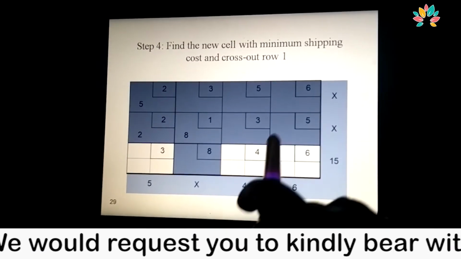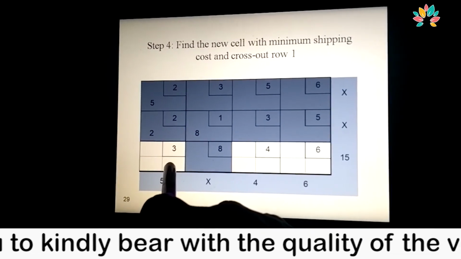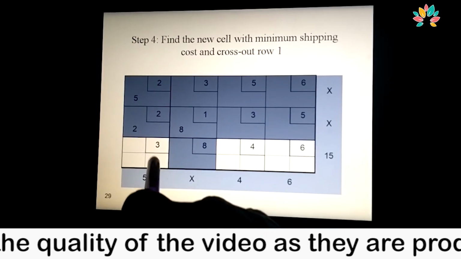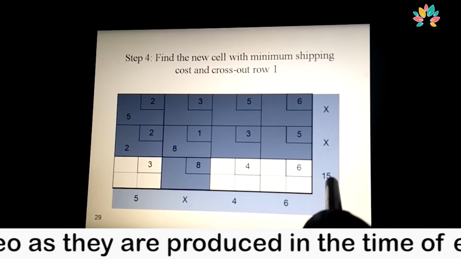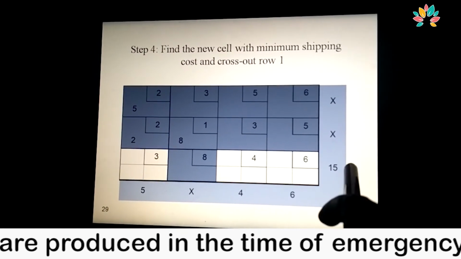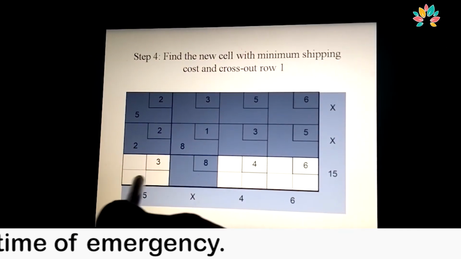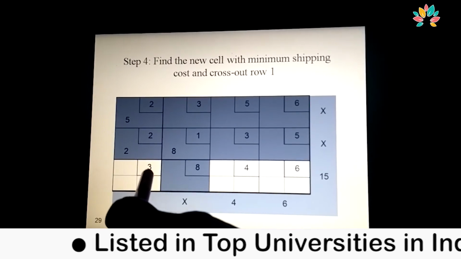Now what is the next minimum cost? That is 3. How many units do we allocate here? 5 units, and the remaining supply in the row would be 10, and this column is saturated by giving 5 to this cell.